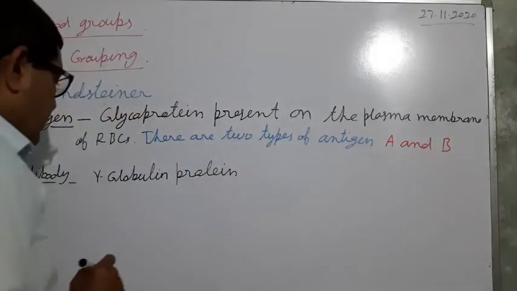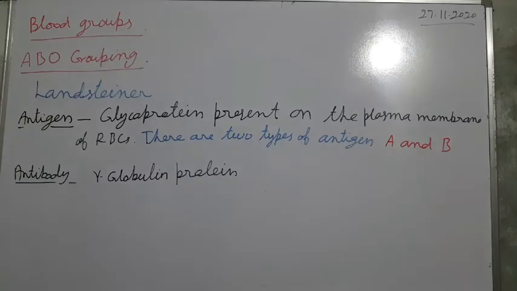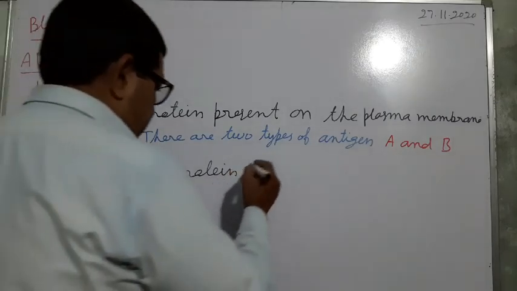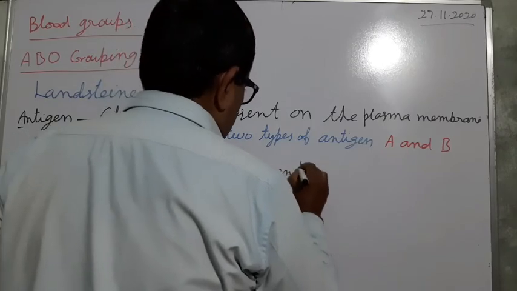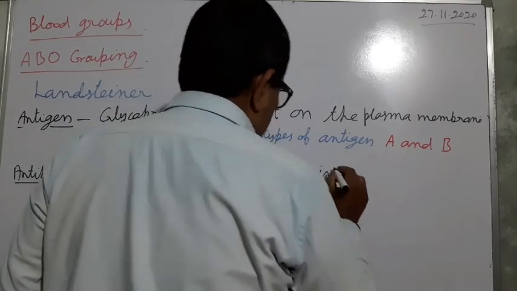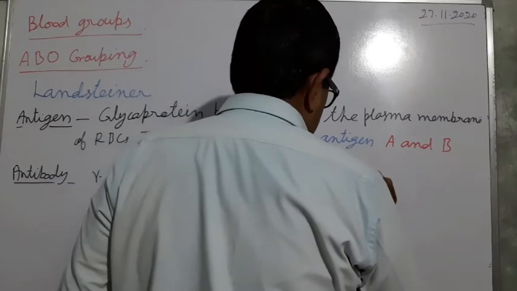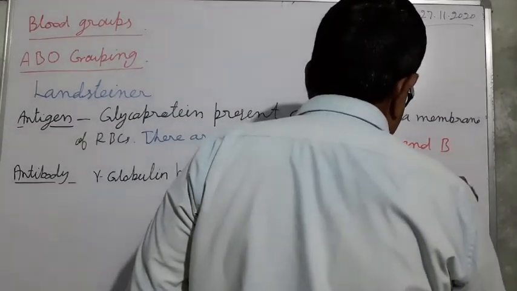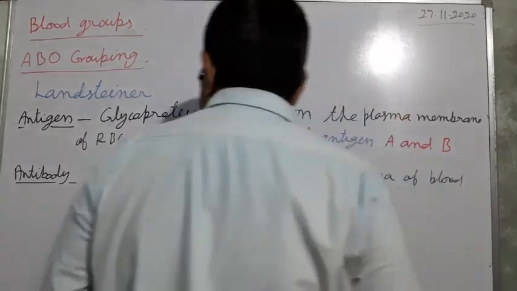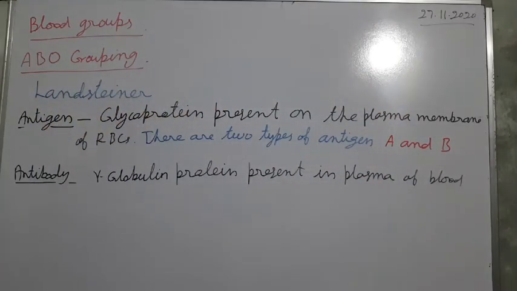It is a gamma globulin protein present in the plasma of blood. So there are two types of antibodies.